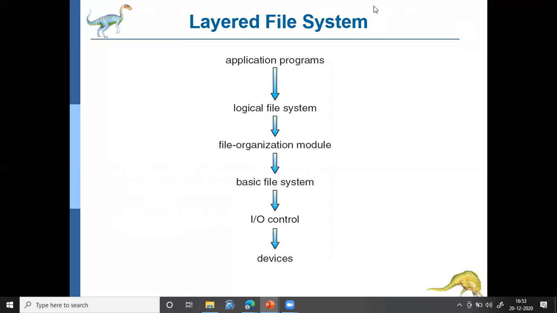What this diagram shows is that the files are stored in a device, in the sense of hard disks. On top of the hard disk there will be some controller. This controller will be able to directly access the contents of the file, like in which sector or in which track it is. This controller will also have some software which we call device drivers.